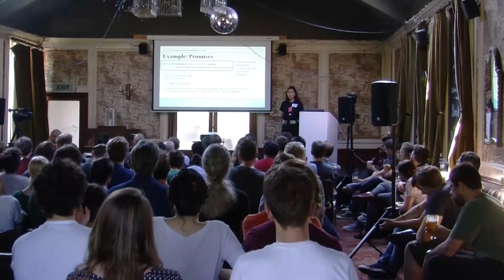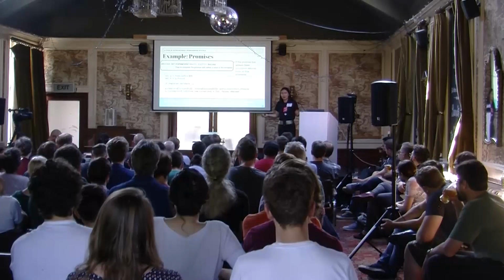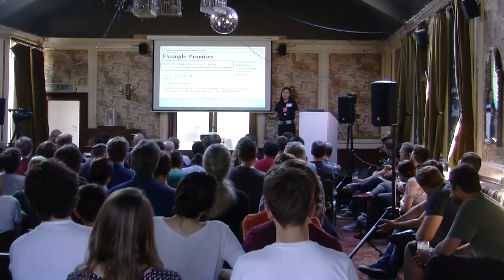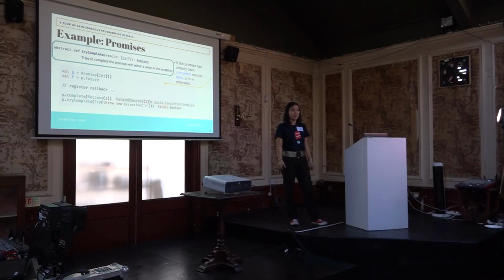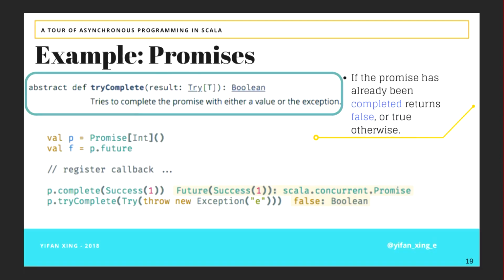So what if you say, I don't want an exception because I can't remember how many times I've completed the promise? Like, what if I just don't remember? And what if I don't want an exception? That's fine. You can use this tryComplete function, which will return you a Boolean instead of an exception when you complete it multiple times.